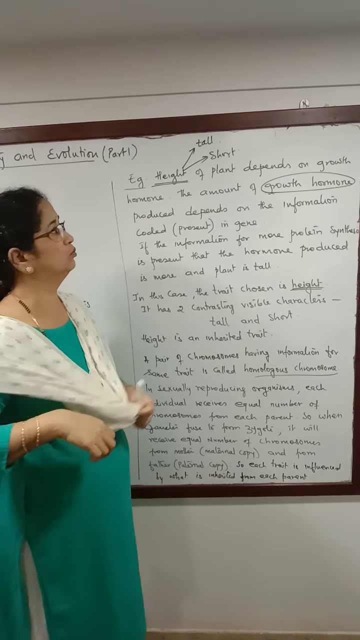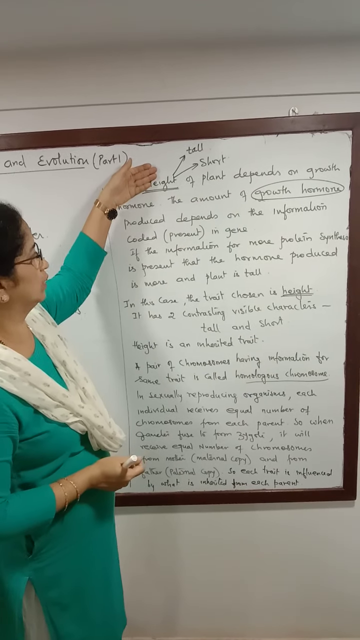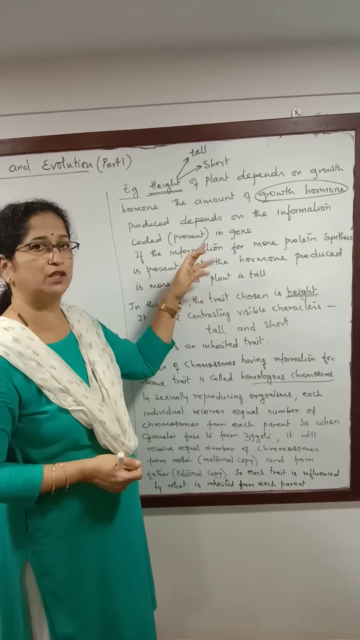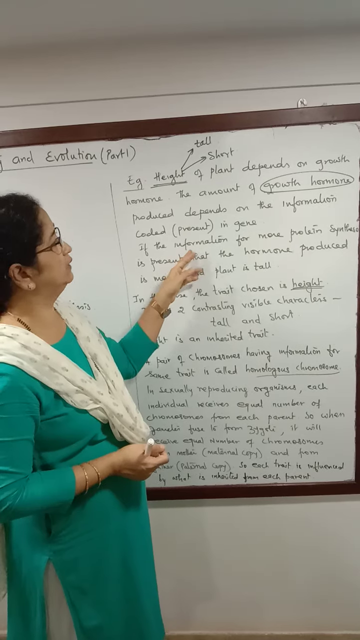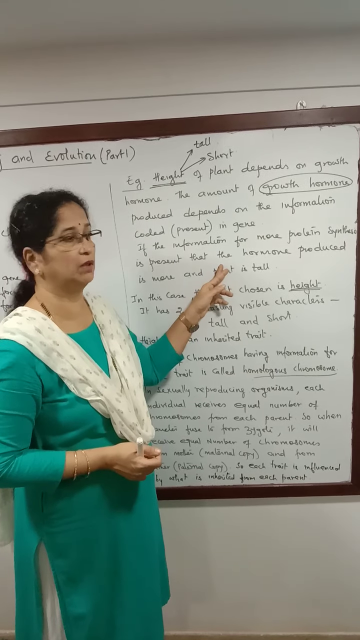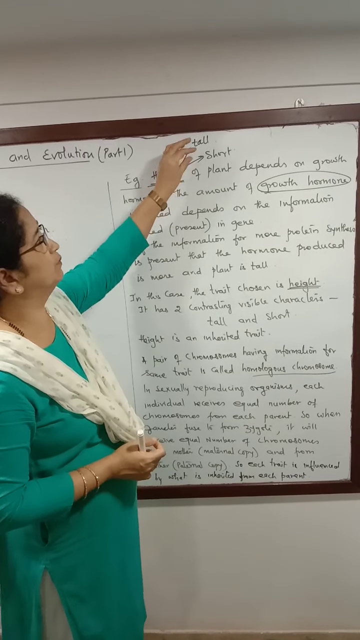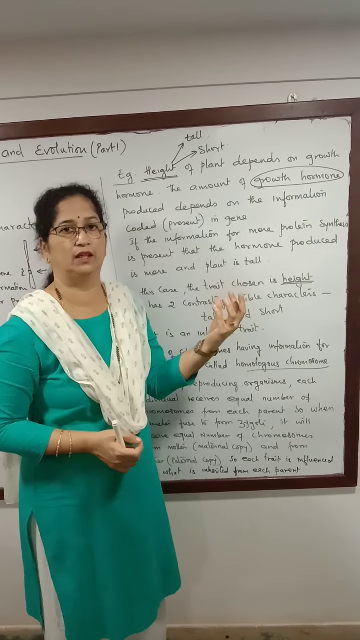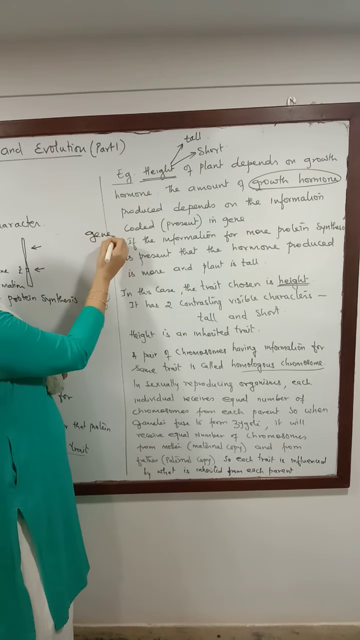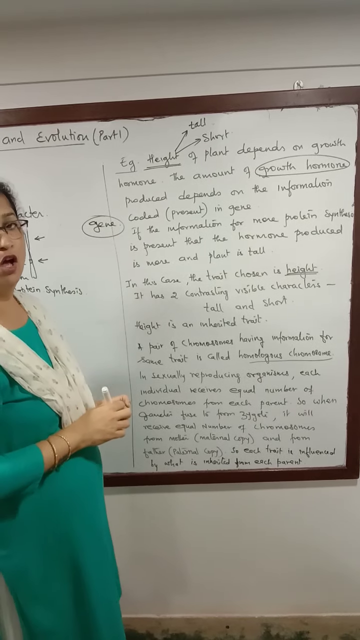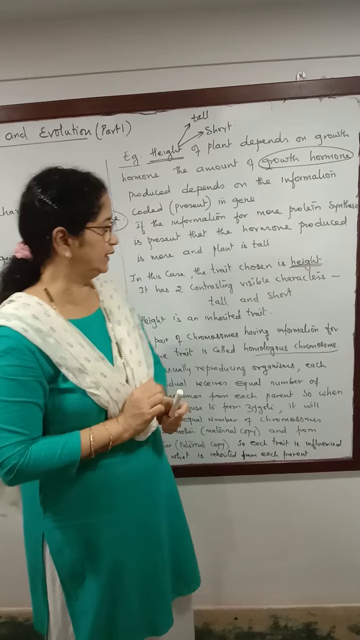And this growth hormone will then cause cell elongation, and it will make the plant tall. But if that information is missing in that particular gene, in that particular segment of DNA, then the hormone will not be produced in adequate amounts and the plant will be short. So all this information about what color of the flower is there is stored in this segment of DNA, which we call as gene. We should also remember that a pair of gene will control the trait.